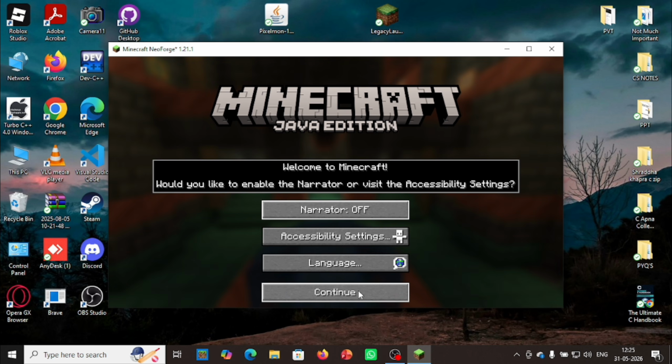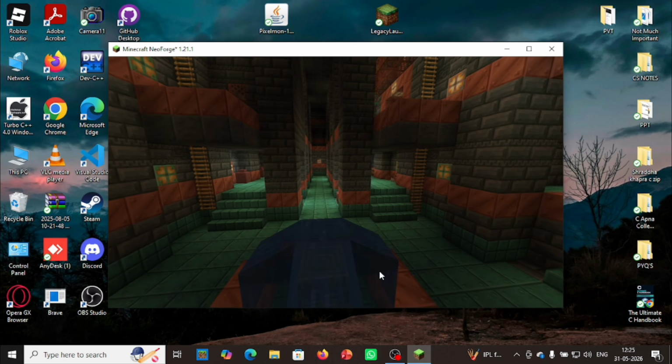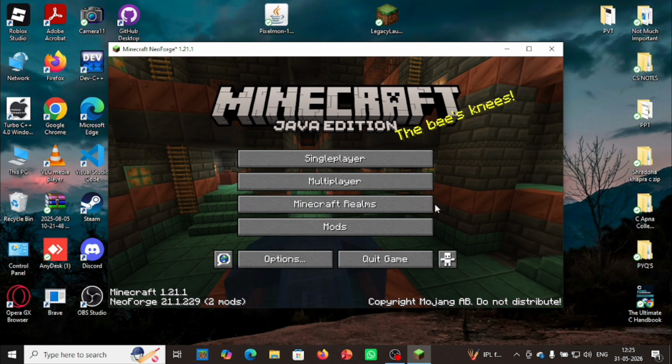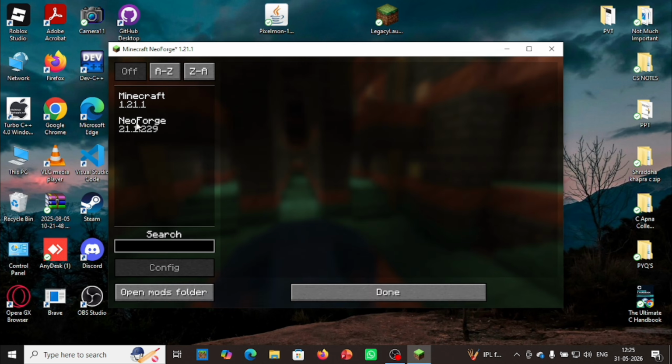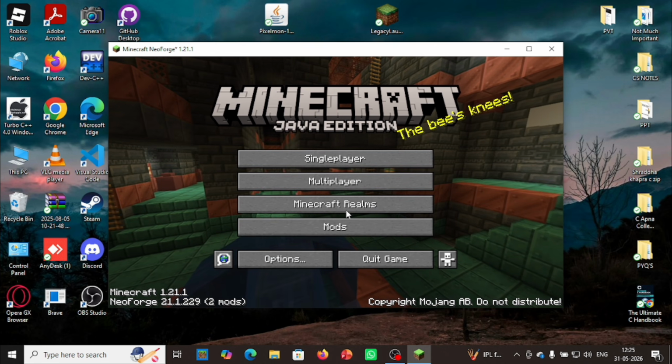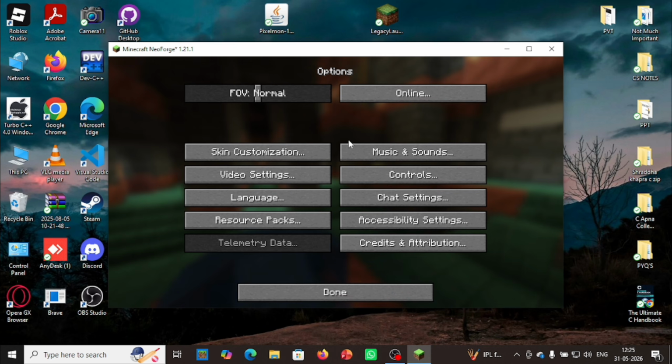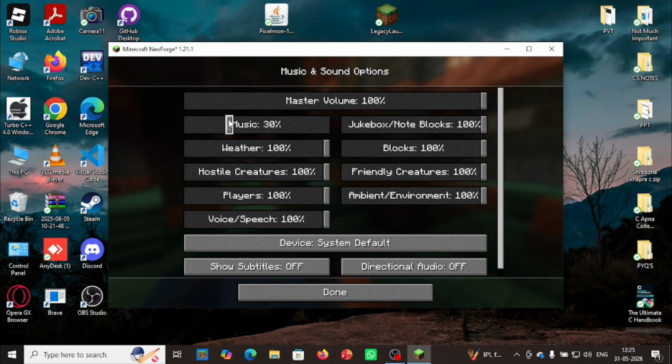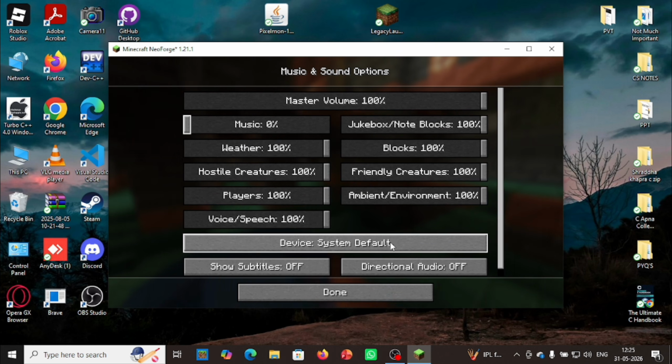Okay, it has started. Press enter to enable the narrator. We'll just continue and make the narrator off. As you can see, it is simple. Now we have just installed NeoForge. It is simple plain Minecraft. So we have to convert it into the Pixelmon one.